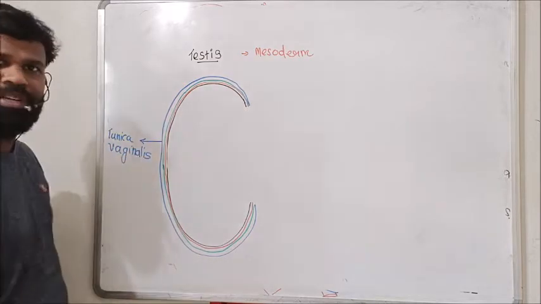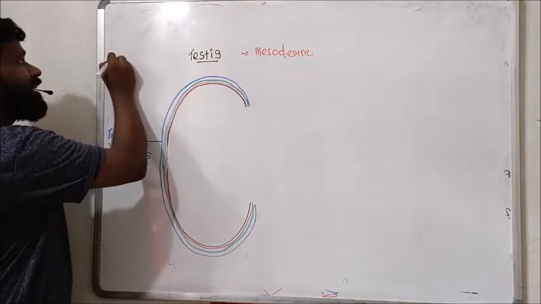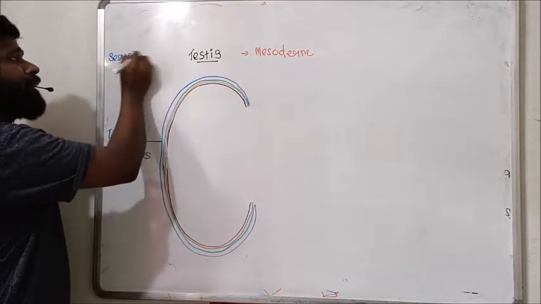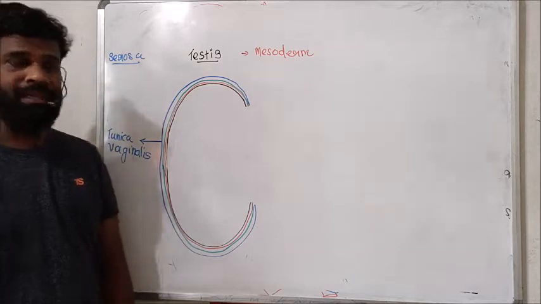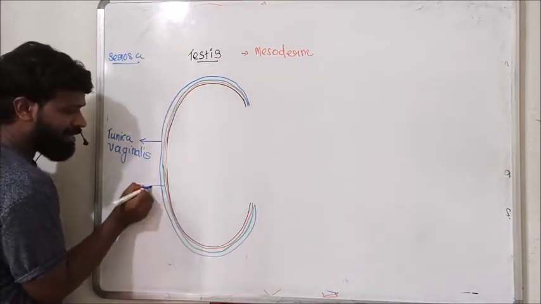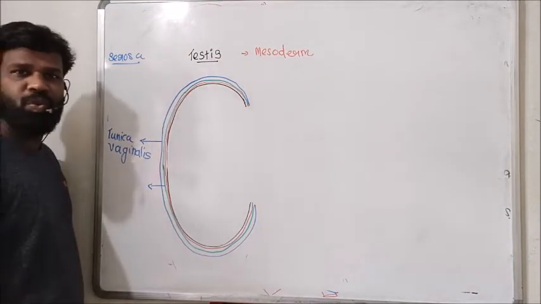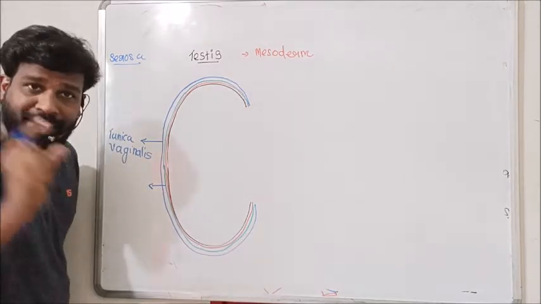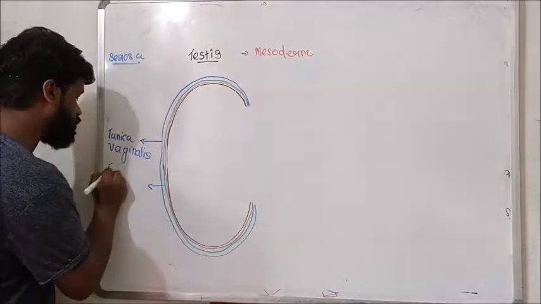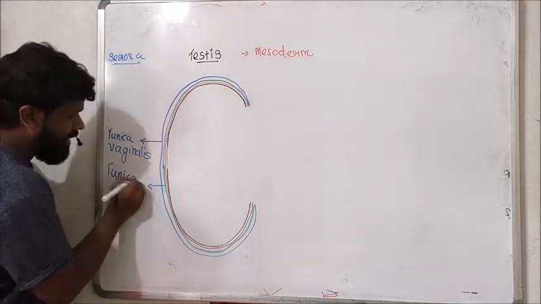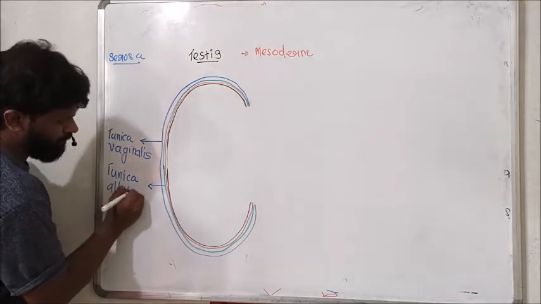Outermost membrane, tunica vaginalis, is a serous membrane or serosa membrane. The second one is a fibrous capsule formed of dense irregular connective tissue, that is tunica albuginea.